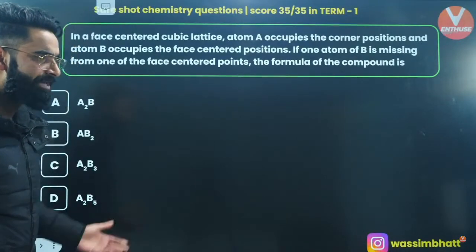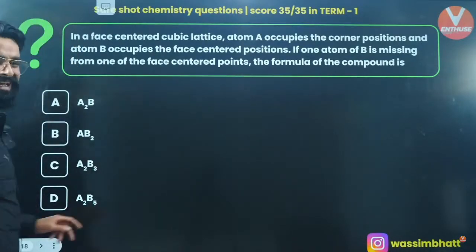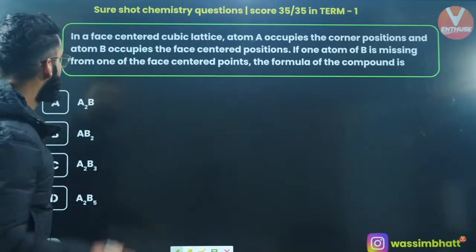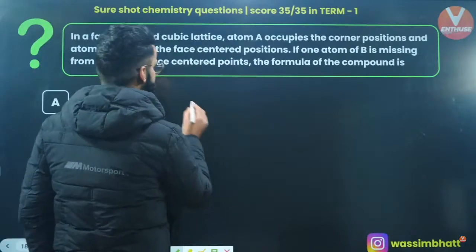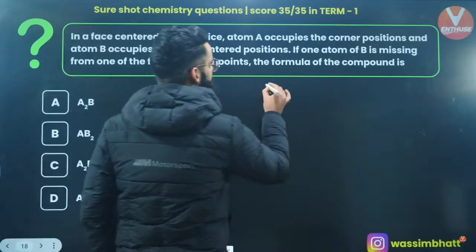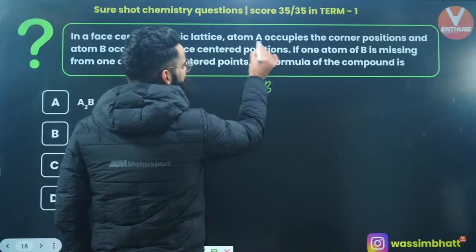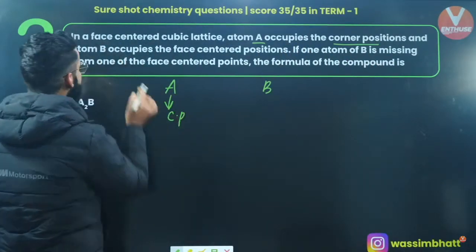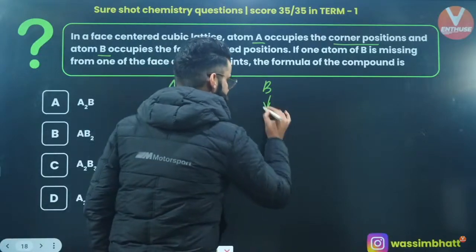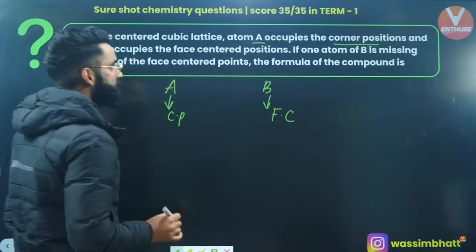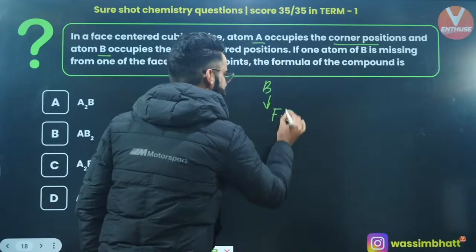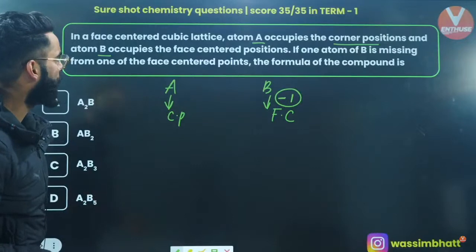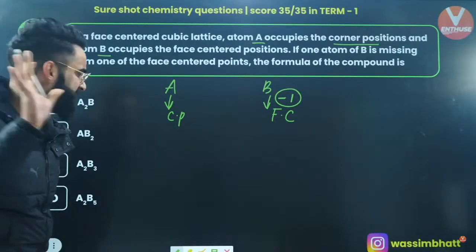Yes? Well, I can see the majority of the students are coming up with option D. Let me exactly check, is it going to be option D or not? Have a look, guys. See, first of all, in a face-centered cubic lattice, we have got two atoms, A and B, right? As per the question, A atoms occupy the corner positions, and B occupies the face-centered positions. If one of the B atoms is missing from one of the face-centered points, the formula of the compound will be very simple and basic.